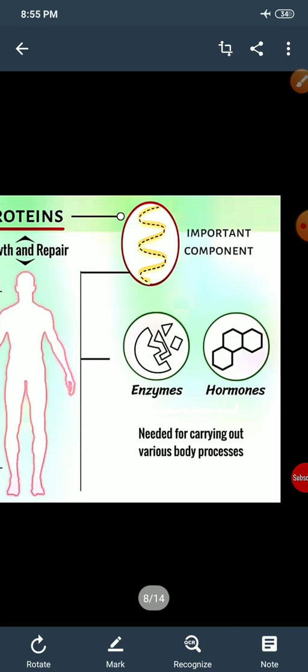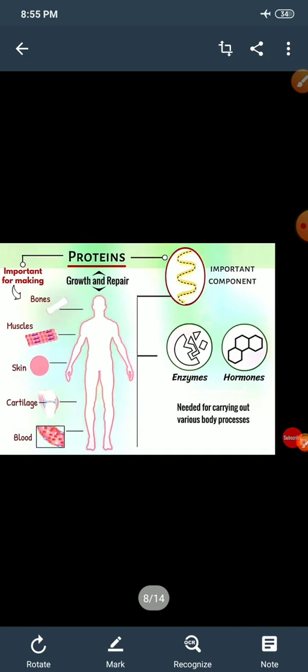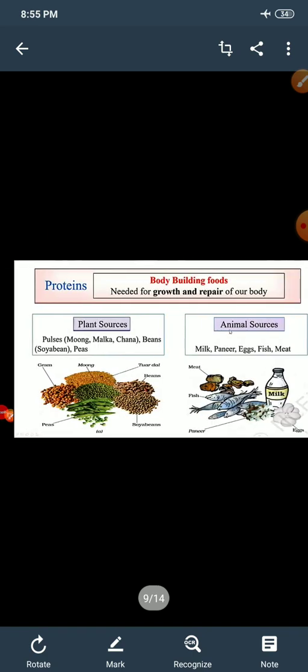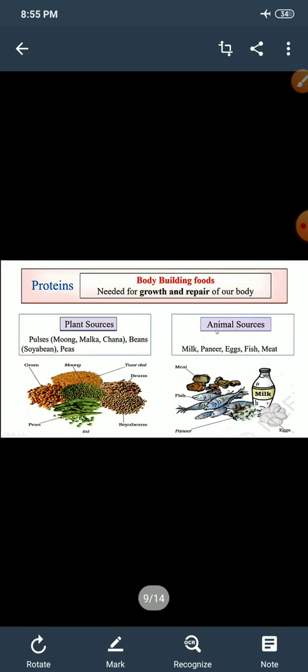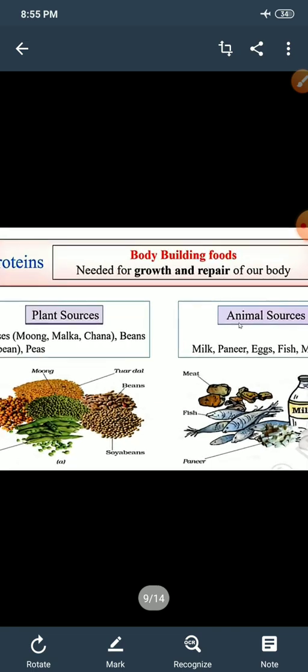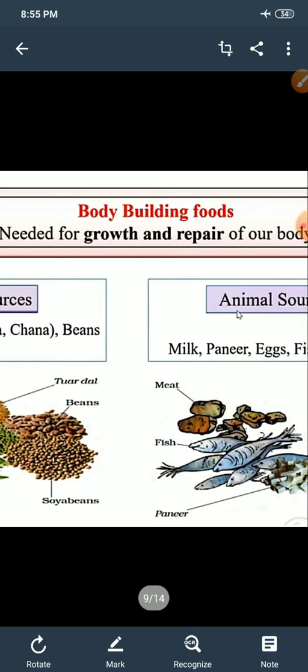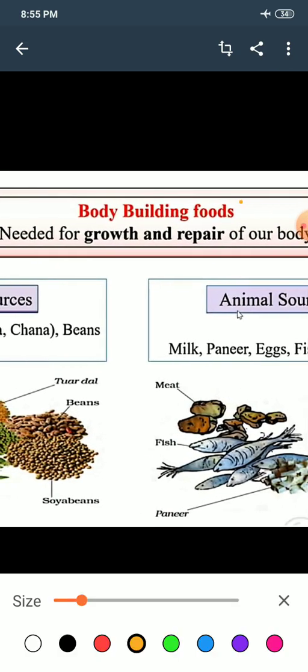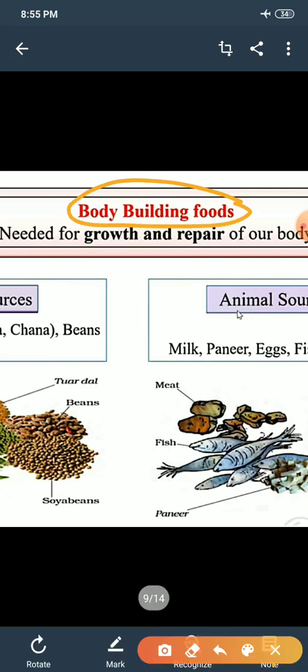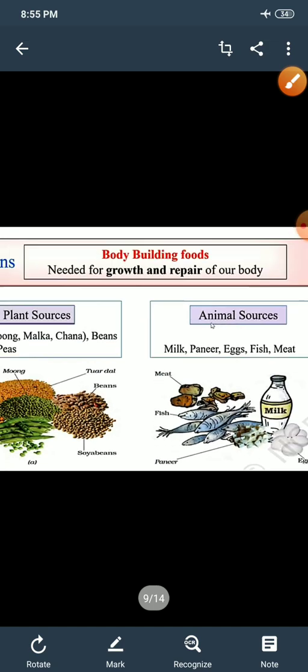They are made up of amino acids, and they also regulate our hormones. They are used for carrying out various body processes. They are also known as bodybuilding food, as they are used in building many of our body tissues.